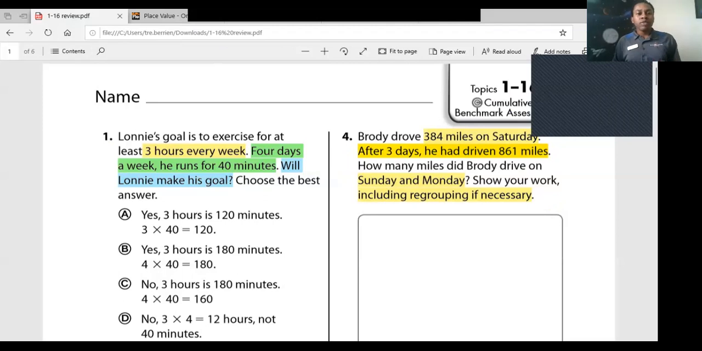All right, so beginning with our first question, it says, Lonnie's goal is to exercise for at least 3 hours every week. 4 days a week, he runs for 40 minutes. Will Lonnie make his goal? Choose the best answer. So when we go back into that yellow part, his goal is the 3 hours every week. We know that he runs 4 days a week, he runs for 40 minutes. So let's take a look, okay?